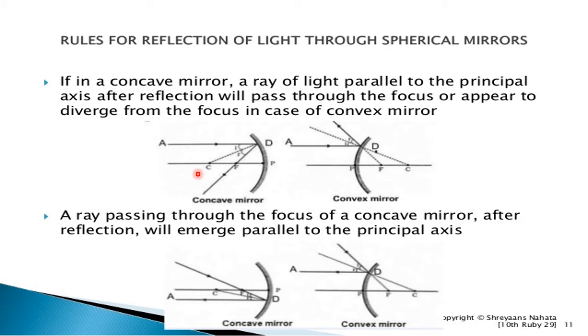Okay, the pointer shows the principal axis. The rays diverge from the focus point in the convex mirror. Okay, this is the convex one and this is the concave. The ray passing through the focus of the concave mirror, after reflection, will emerge parallel to the principal axis.